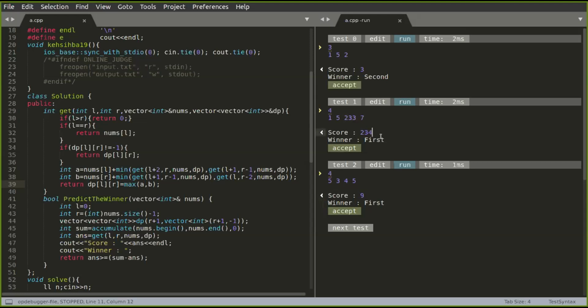So this is why greedy will fail here, because if we choose greedily, he will go with 7, and then player 2 will choose 233. In that case, player 1 won't win, but using the DP strategy, he can always win in this case.